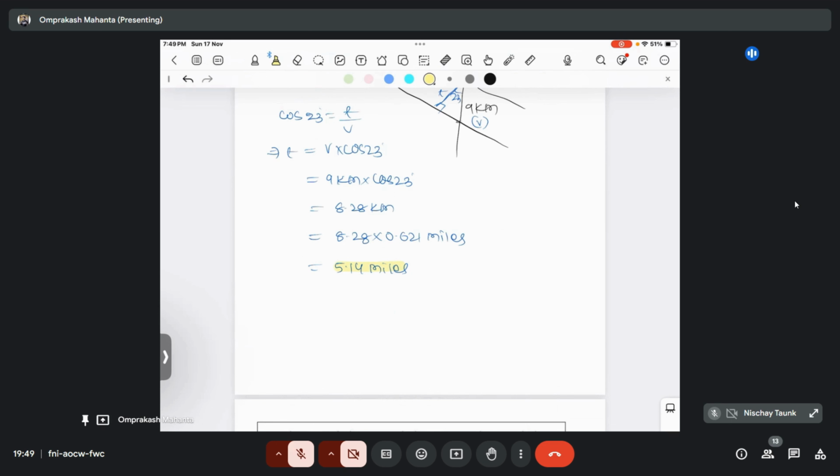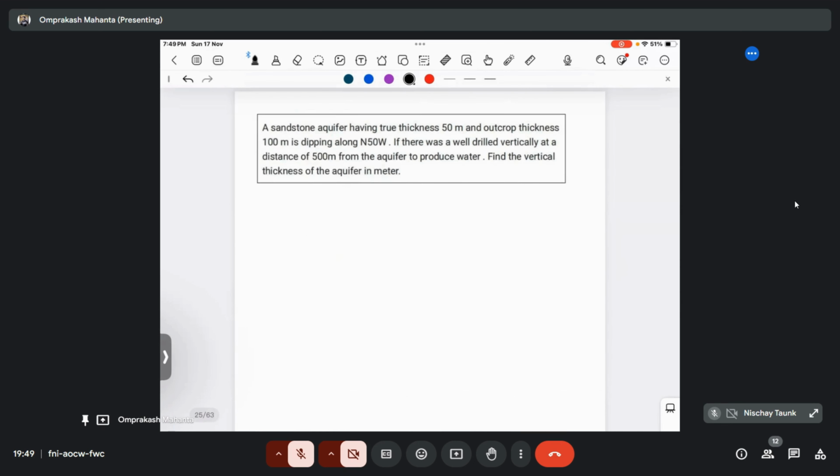So remember the relationship between true thickness and apparent thickness is, I'm again writing, true thickness equal to W sin theta, and again the true thickness equal to V cos theta. So W is your apparent thickness and V is your vertical thickness. So these are your two formulas. Okay, let's move to the next one.